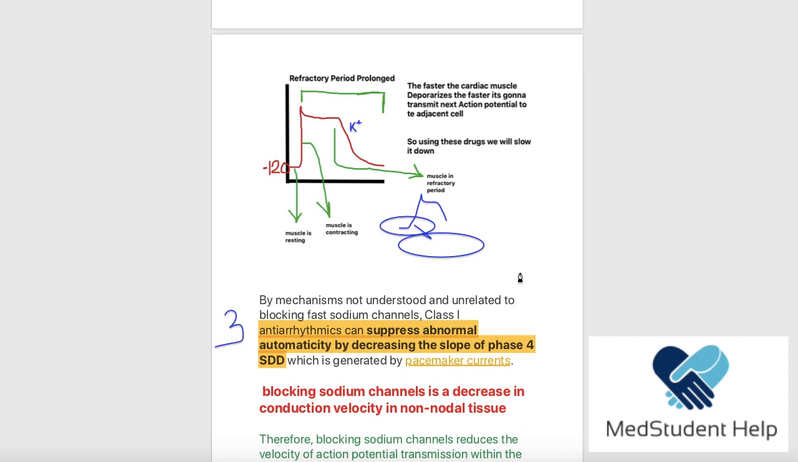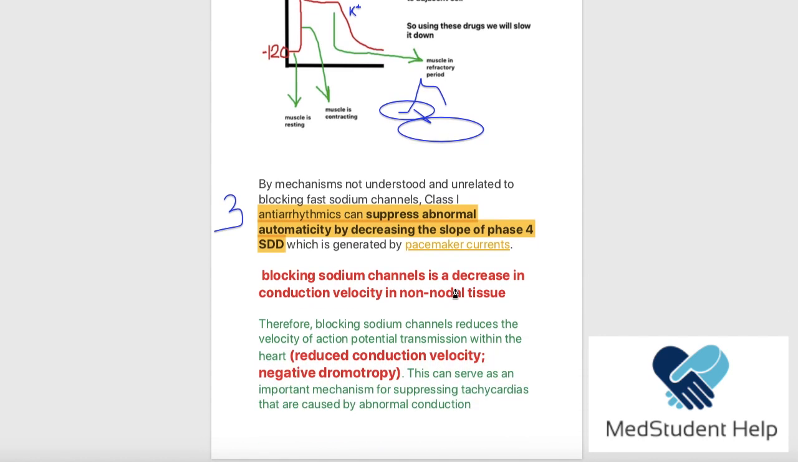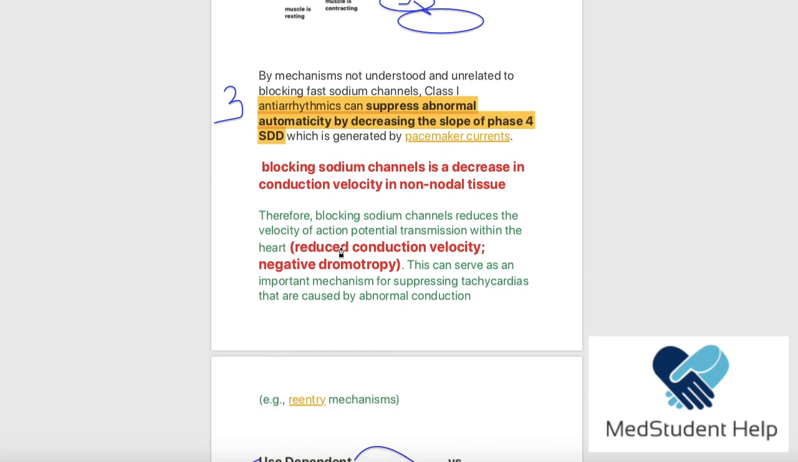The other effect of the drug was that we are making the upstroke phase slower than normal, and when it's slower, this means that the conduction of the action potential to the adjacent cardiomyocyte is slower, which means that the heart rate is going to decrease. And the third effect was to suppress the SDD slope, decrease the SDD slope. This means that we suppress the automaticity, we decrease the heart rate even more.